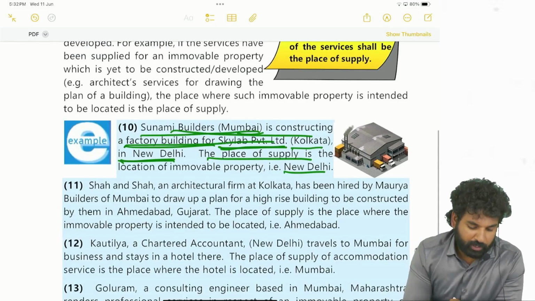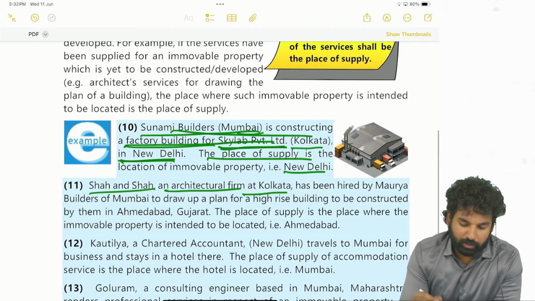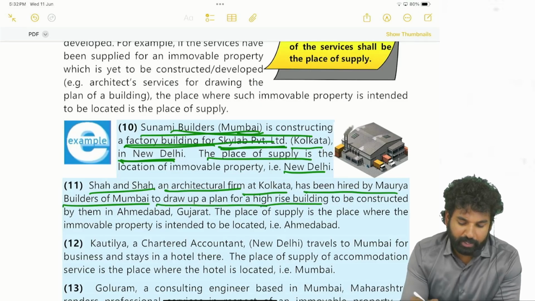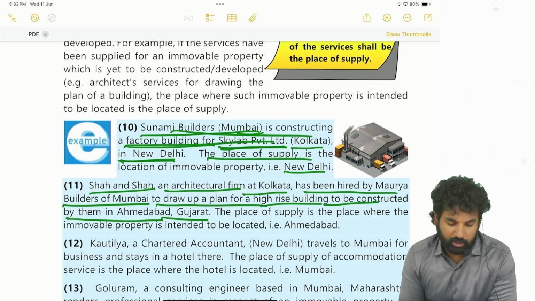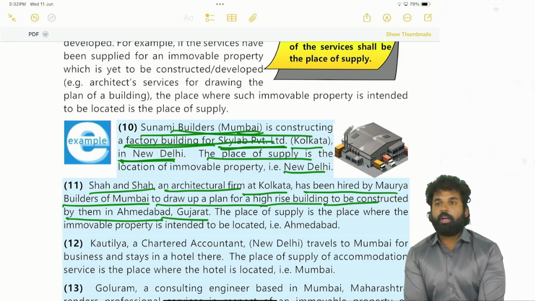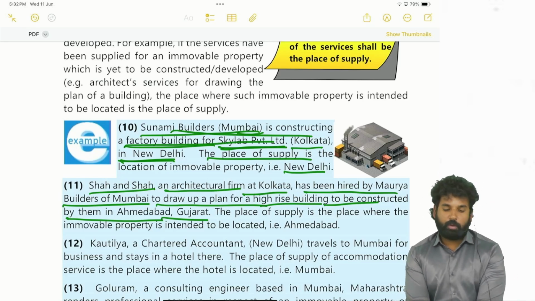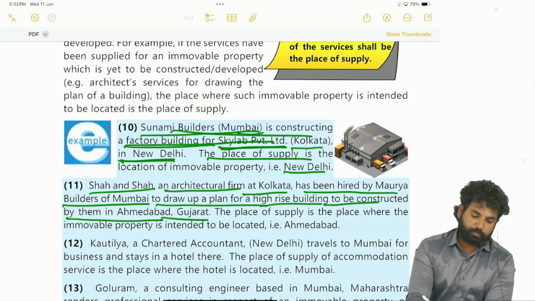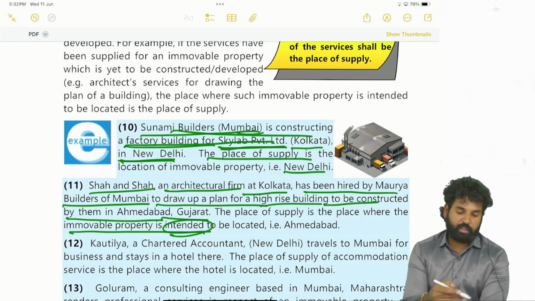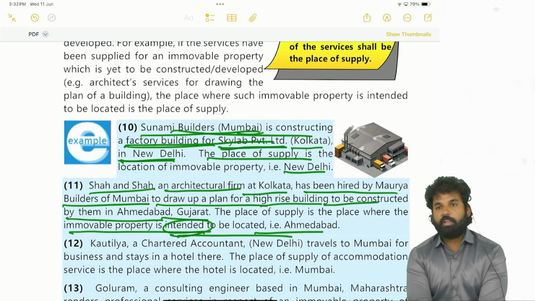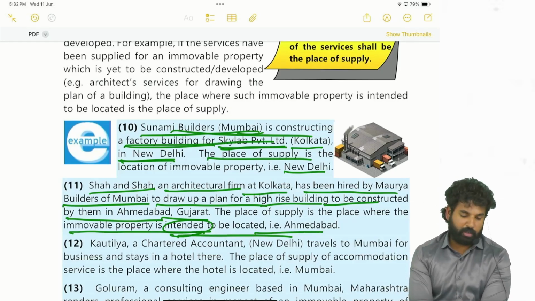Next, Shah and Shah, an architectural firm at Kolkata, has been hired by Maurya Builders of Mumbai to draw up a plan for a high-rise building to be constructed by them in Ahmedabad, Gujarat. So this is also with respect to immovable property, architect service with respect to immovable property. So the location where the immovable property is intended to be located, because it is not constructed, it is not there, it is going to be constructed. That's why, intended to be located in Ahmedabad, place of supply will be Ahmedabad.